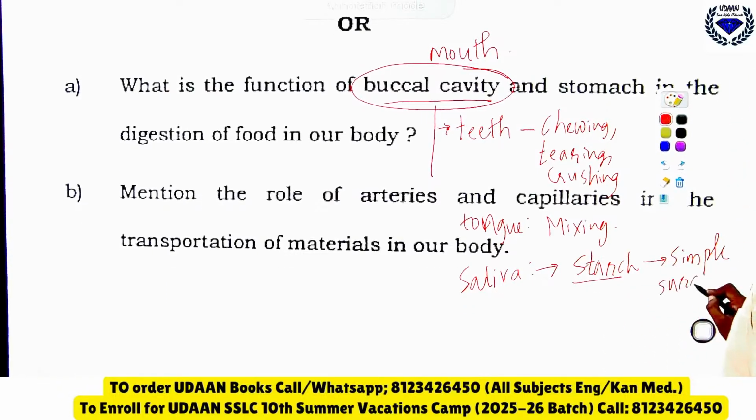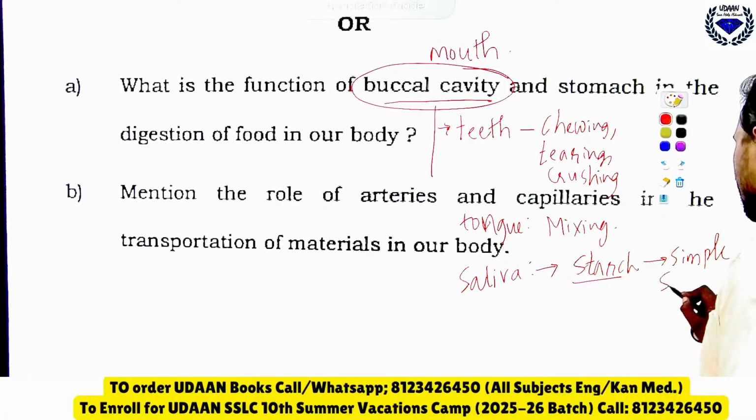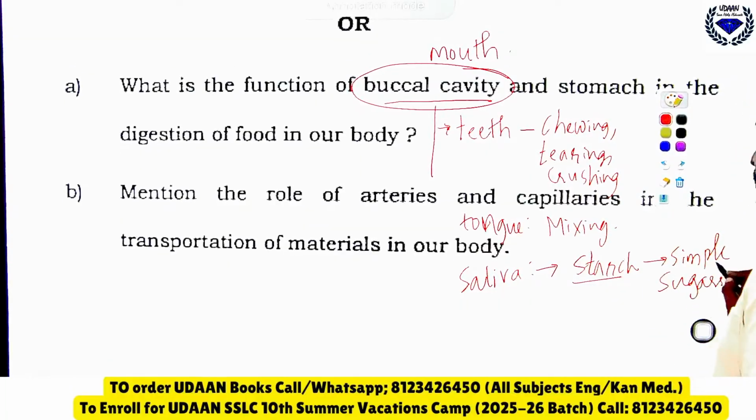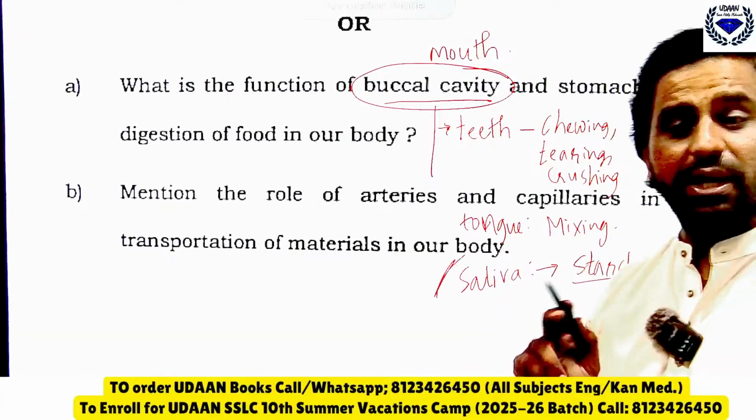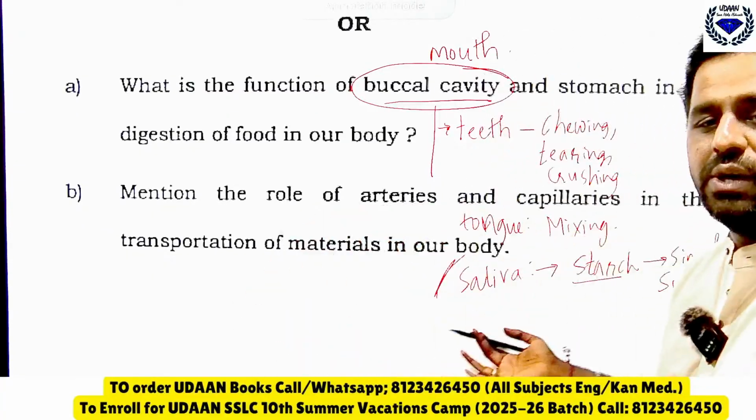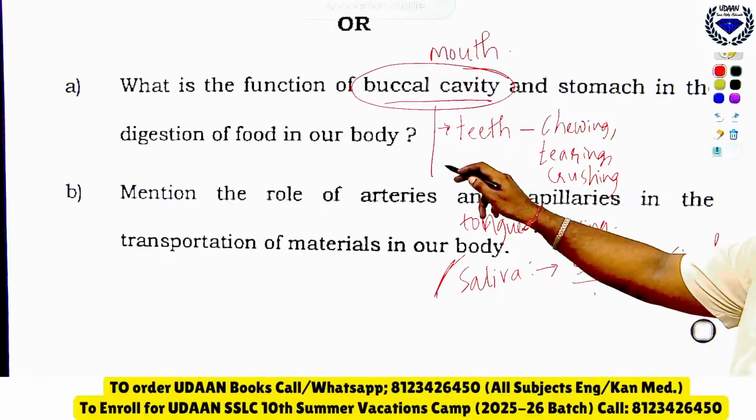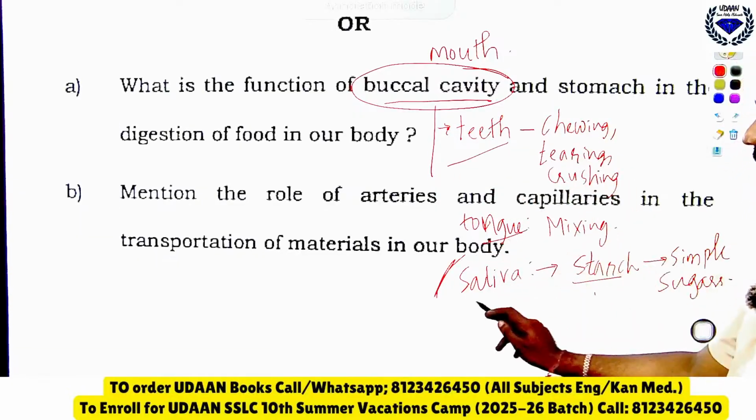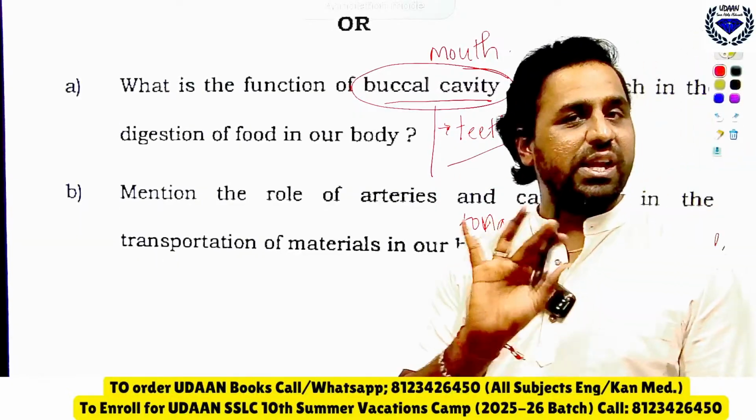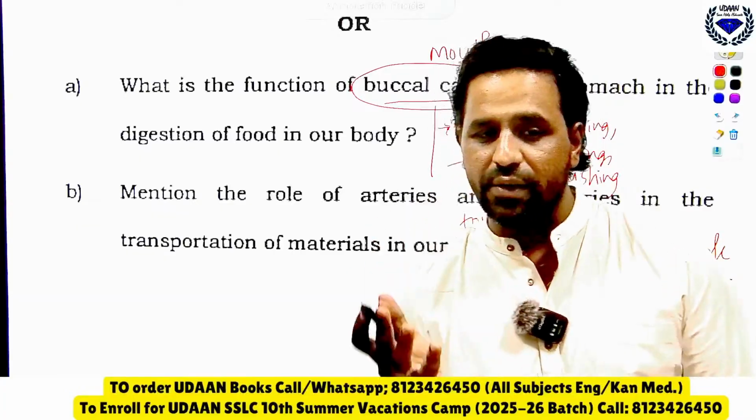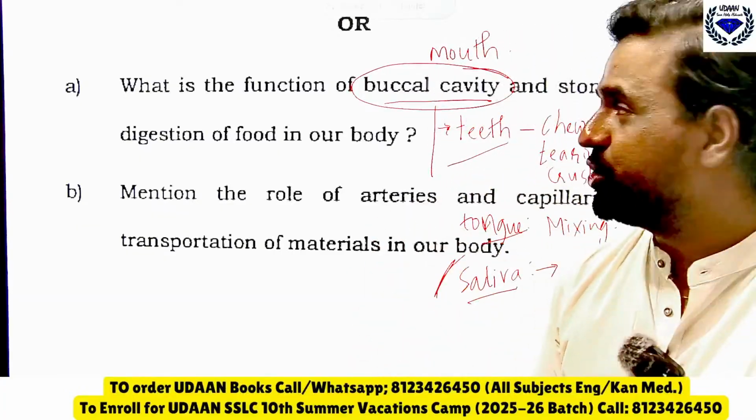So this is what you should write when it comes to the entire buccal cavity. If the question is about the buccal cavity, you should not write only about saliva. If you do, you will lose one mark here. So you should write about teeth and their function, what the tongue does, and what saliva does. In one line you should mention it. That is what is expected for the exam. Starch to simple sugars. Very good.